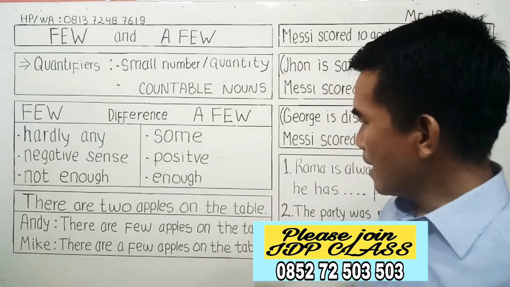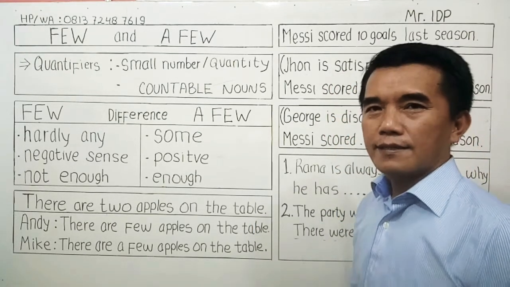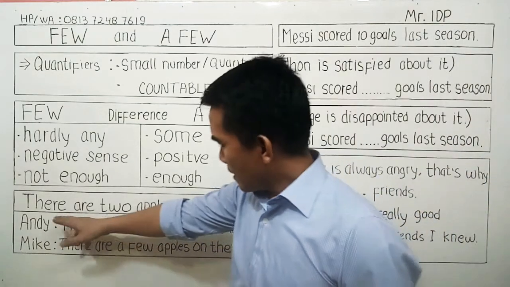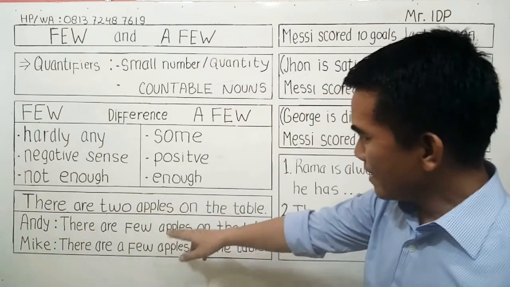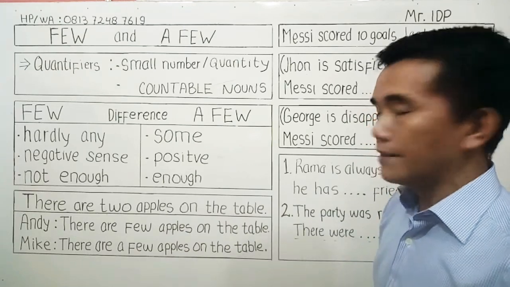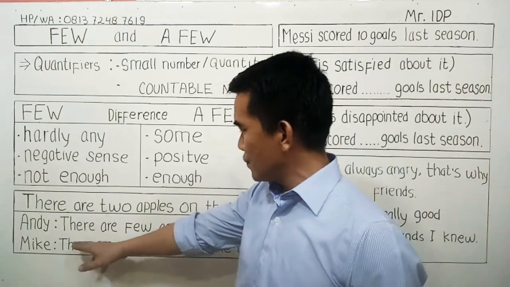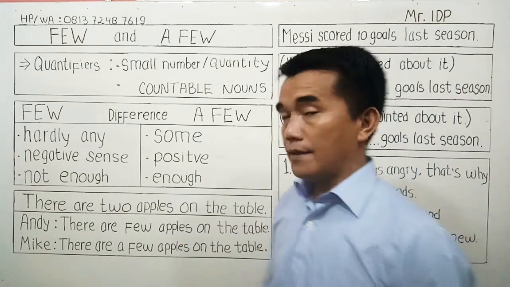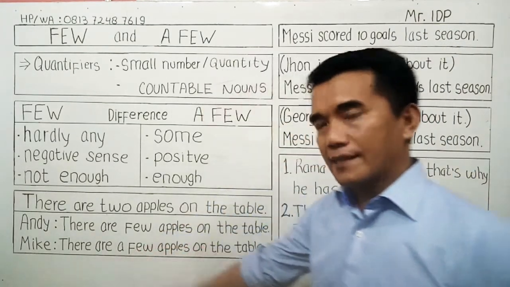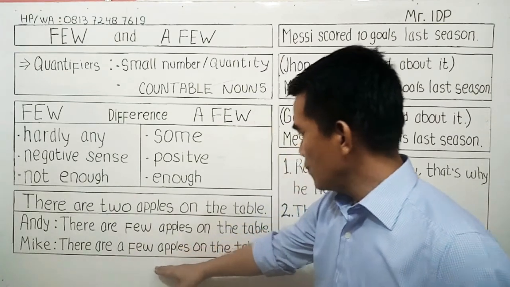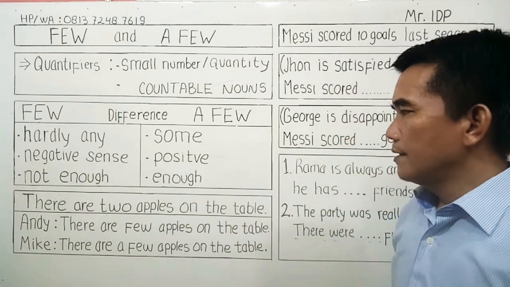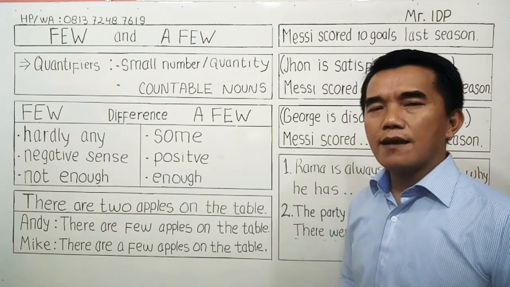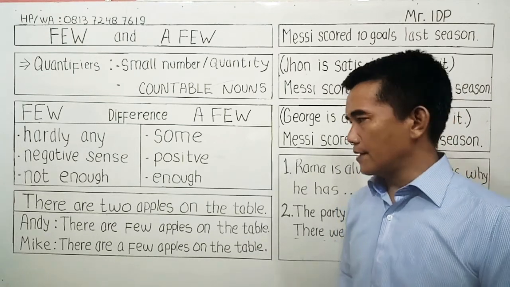Okay, so I have written some example sentences here. This is here: there are 2 apples on the table. Andy says there are few apples on the table, and Mike says there are a few apples on the table. Both of these 2 sentences are grammatically correct.